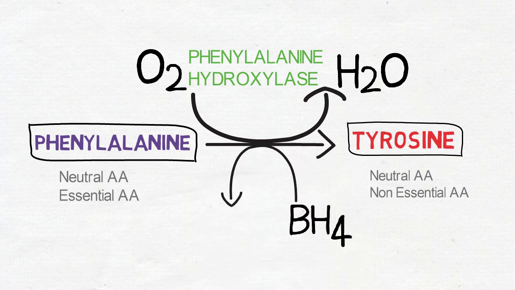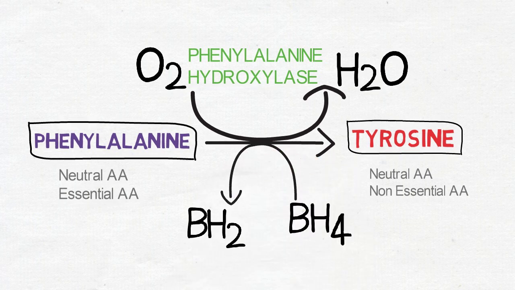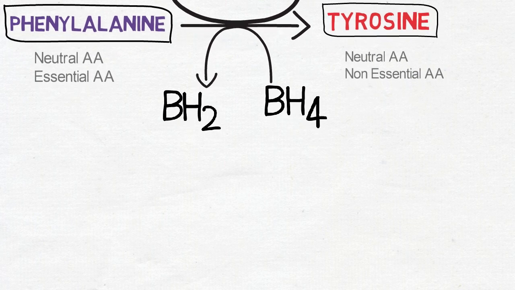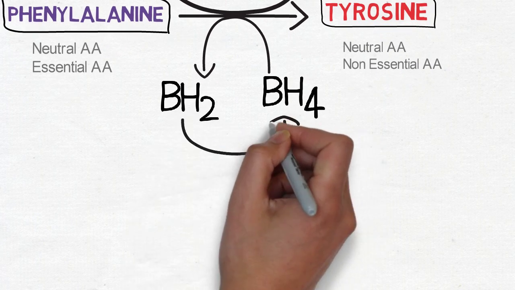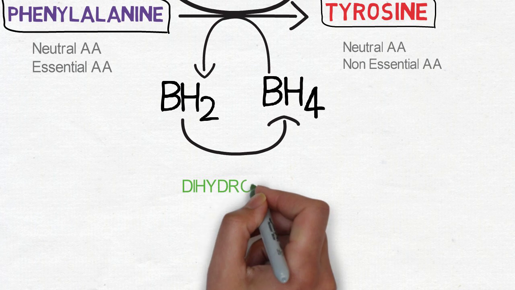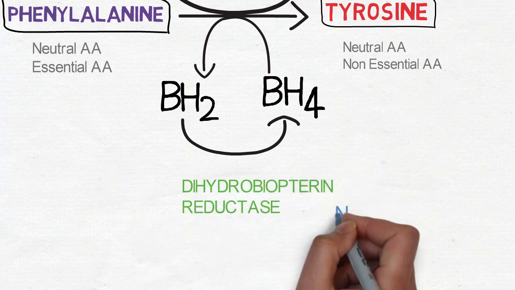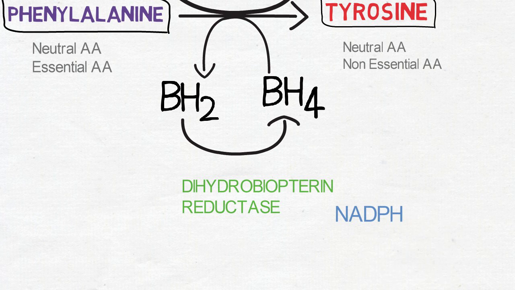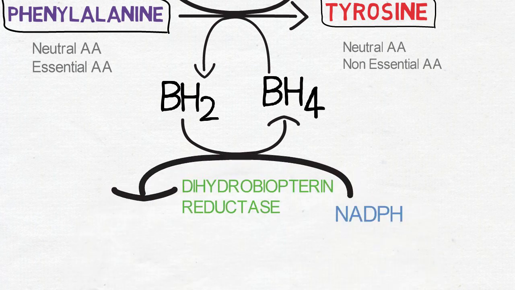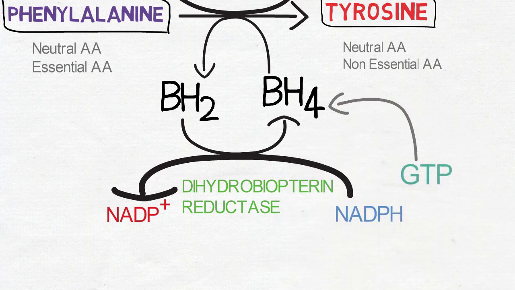It uses a molecule of tetrahydrobiopterin, BH4, which is converted to dihydrobiopterin, BH2. BH4 can be regenerated from BH2 with the help of the enzyme dihydrobiopterin reductase. Simultaneously, NADPH is converted to NADP+. The source of BH4, tetrahydrobiopterin, is a molecule of GTP.